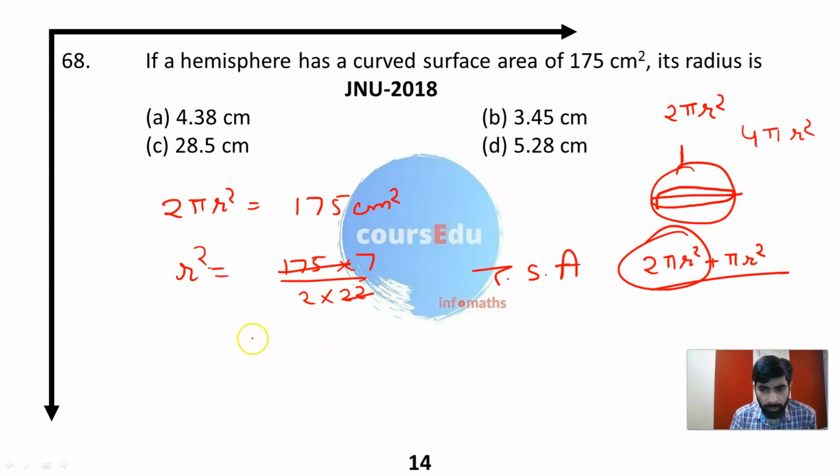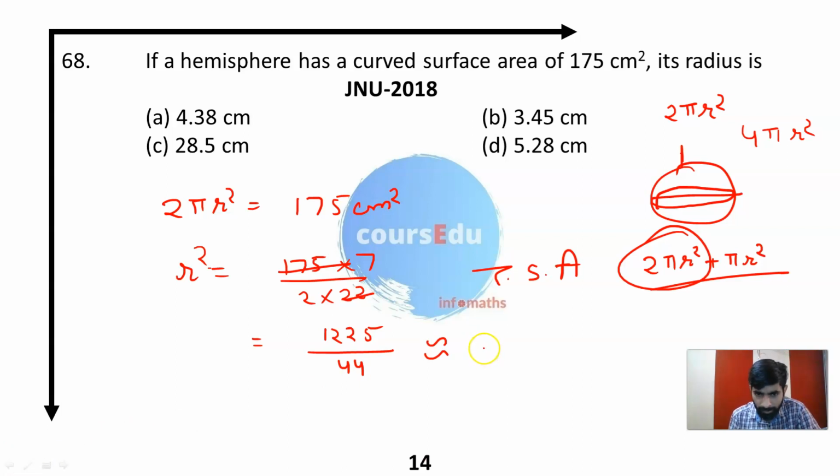As you can see, there is no common factor here, so just multiply it. You will get upon 44. So this is approximately equal to how much?